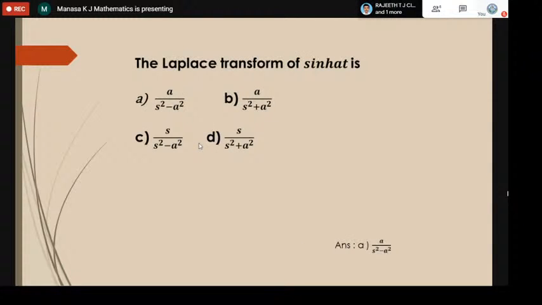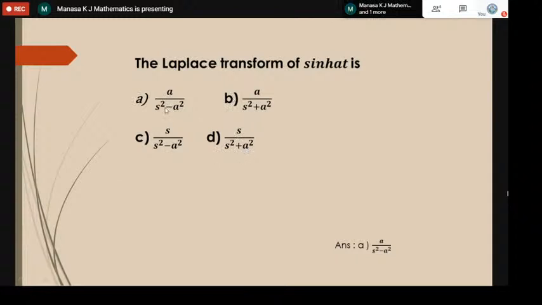So this is a previous year question paper problem. The Laplace transform of sine hyperbolic at is, they are asking just the standard formula. Options a and c have s square minus a square, so b and d are wrong answers.